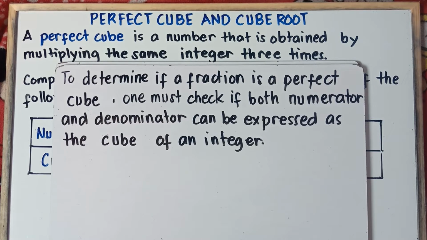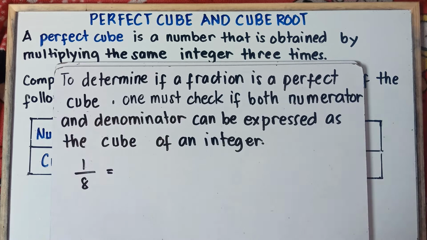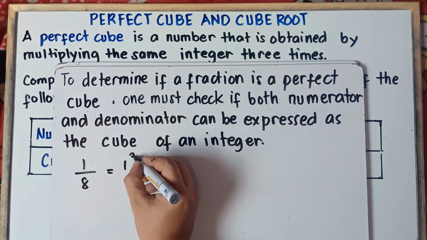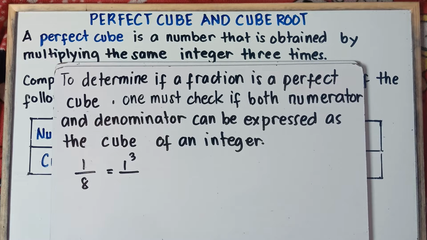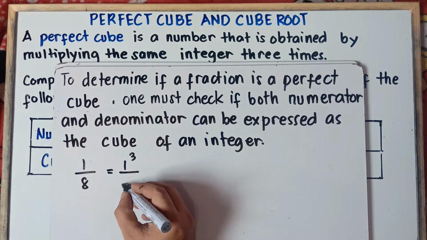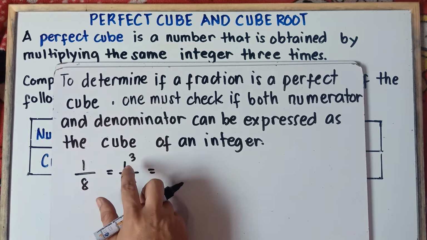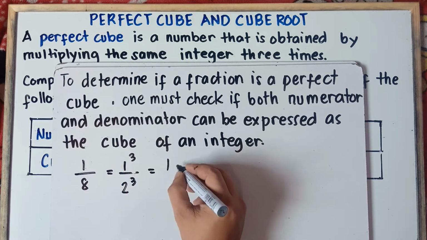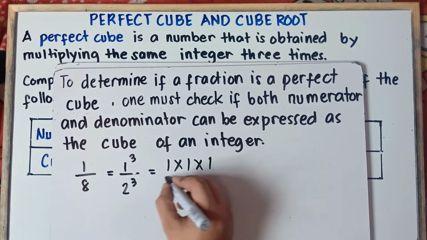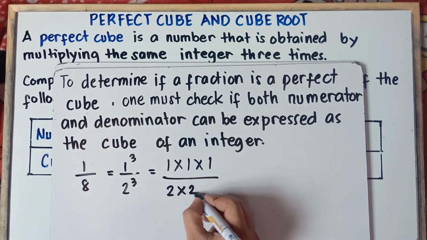Let me give you an example, class. If I say 1 over 8, can I express this as the cube of an integer? Yup. For 1, you can say 1 cube. 1 cube is just the same as 1, right? Let me explain that later on. How about for 8? Can I express this as a cube of an integer? Yup, you can say 2 cube, right? Because 1 cube means you multiply this by itself 3 times. This will be 1 times 1 times 1. And for 2 cube, you can express this as 2 times 2 times 2.